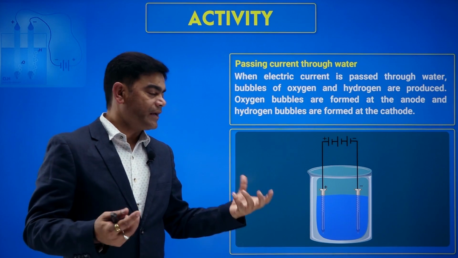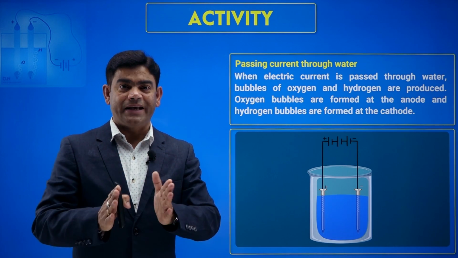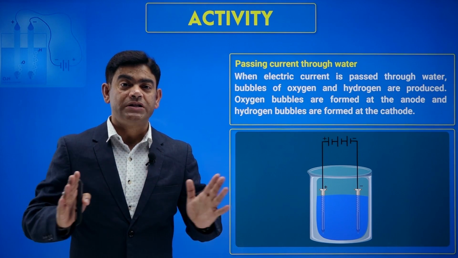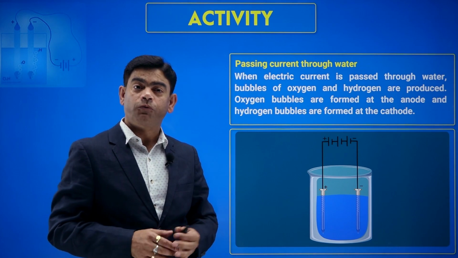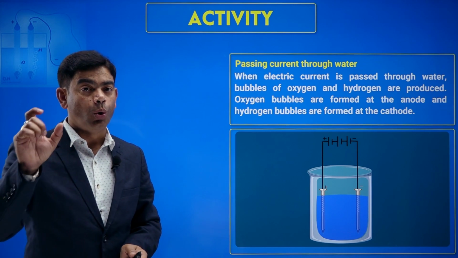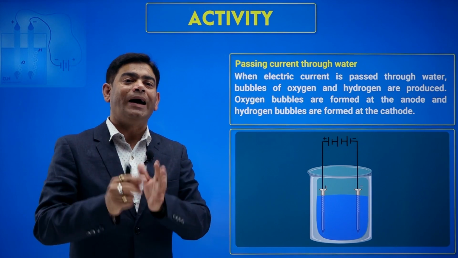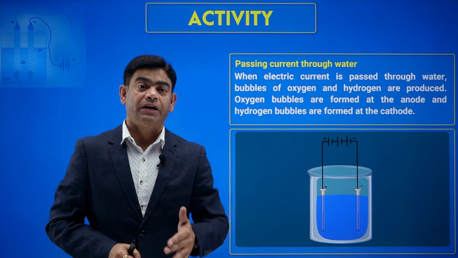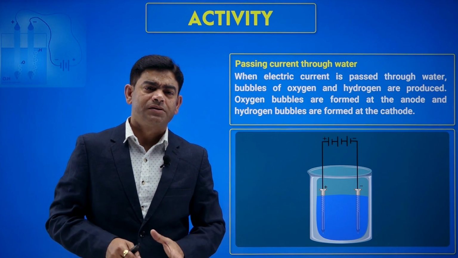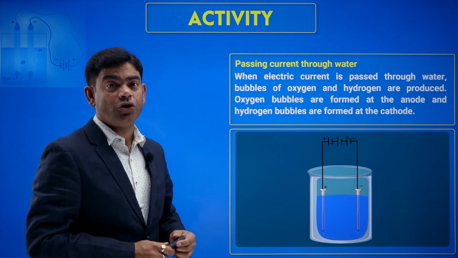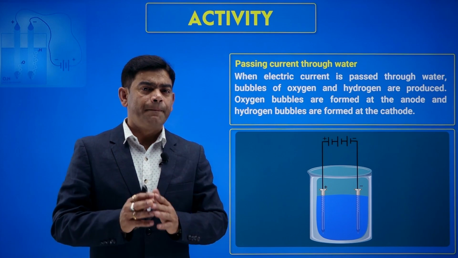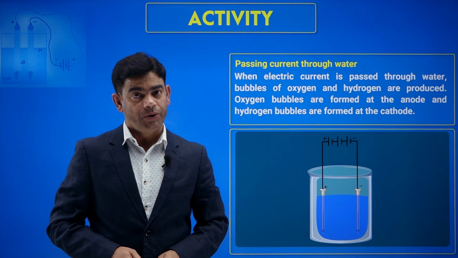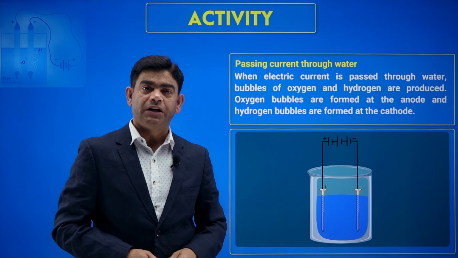So the water breaks up, it gets dissociated. The chemical formula of water is H2O. So H and O are separated due to the passing of electric current. So I can say this is the chemical effect of electric current, breaking up the water molecule. Okay, so this activity can be done at home also.